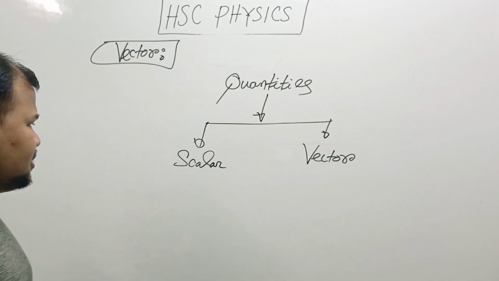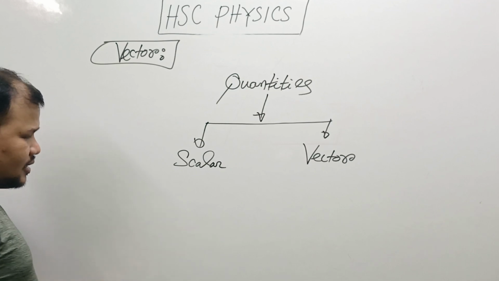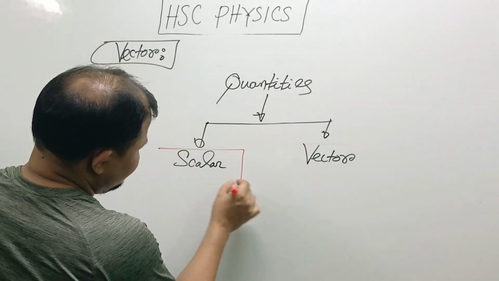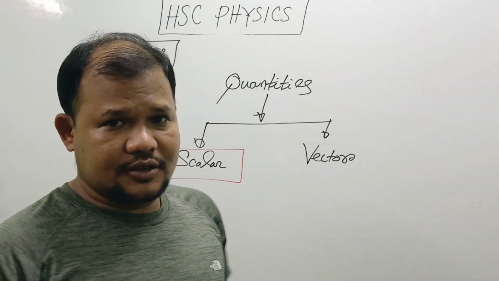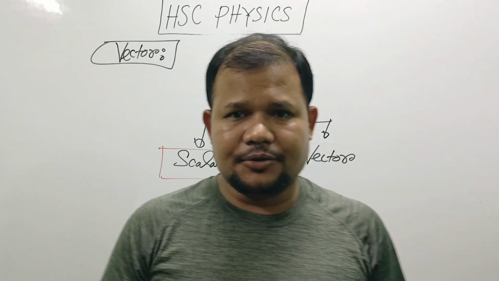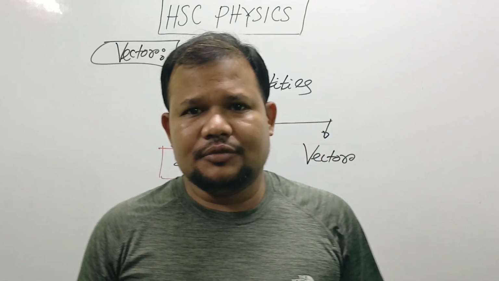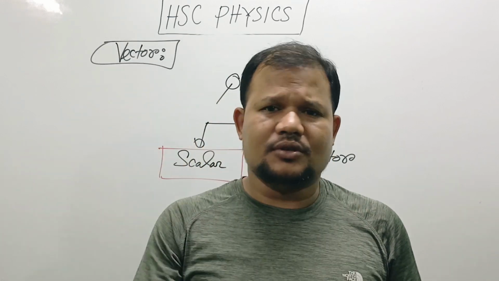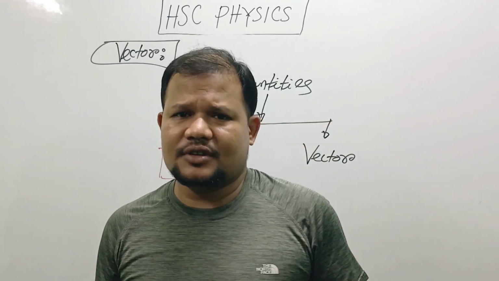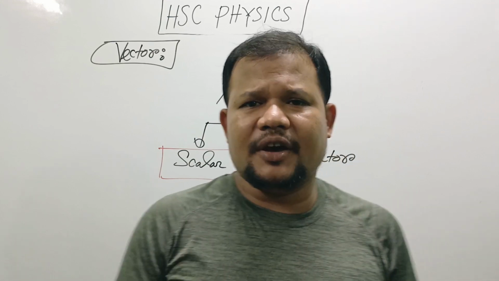At first we learn scalar quantities, then we learn vector quantities. Actually, what are scalar quantities? If we represent anything with the help of magnitude only, then the name of this quantity is scalar quantity. Scalar quantities are those quantities that we can represent only with the help of magnitude.